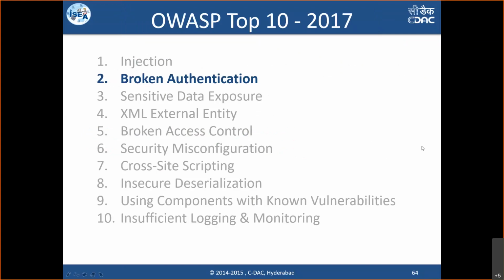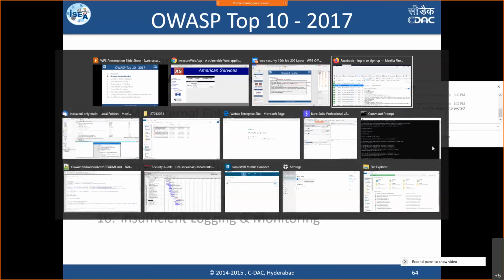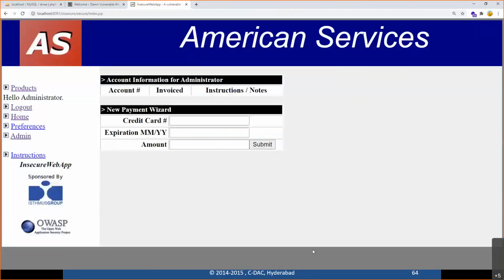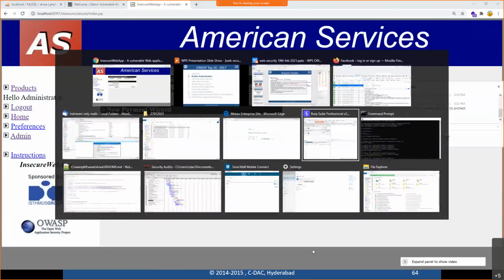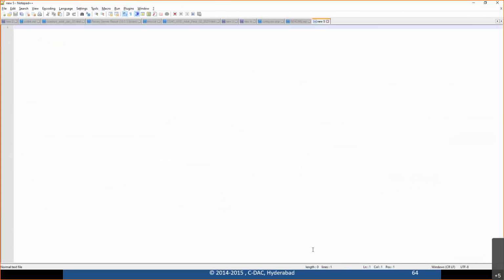So the best practice to protect is to implement validation on each and every user input field coming from the application. That too, whitelisting based protection has to be implemented. For example, I'll just open up a small notepad and explain one concept.